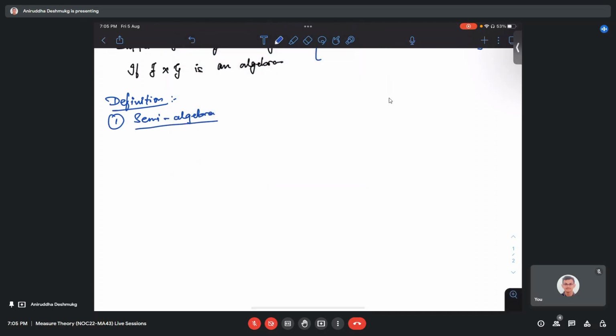Here, a semi-algebra requires that the complement can be written as a finite union of elements. Suppose we have a collection C in the power set.